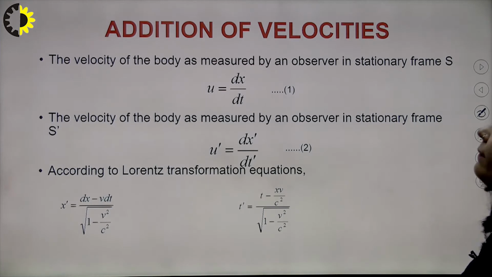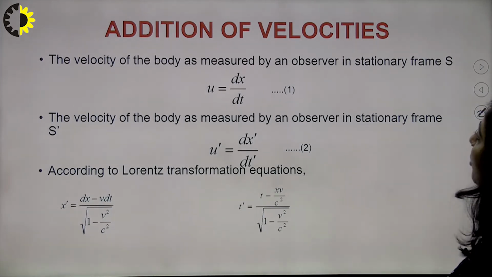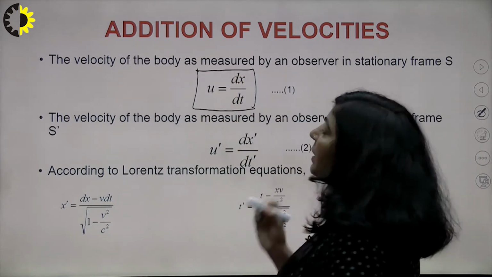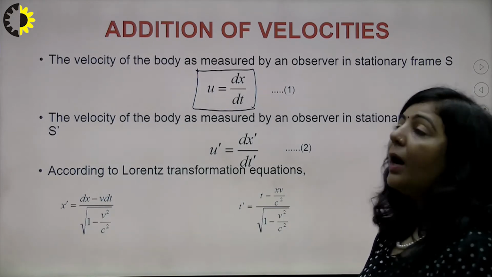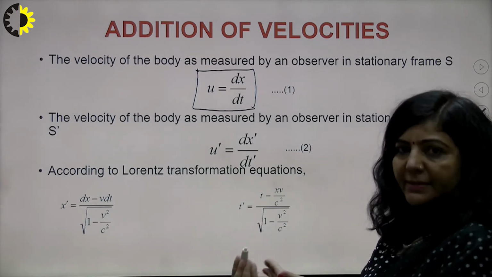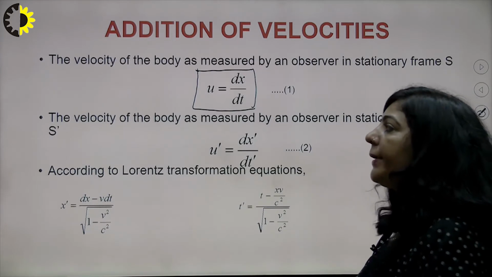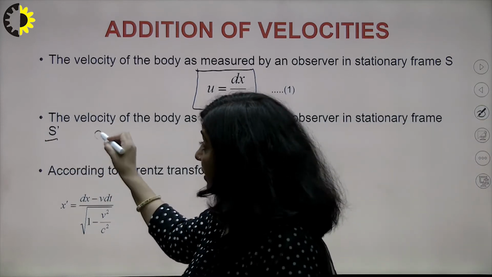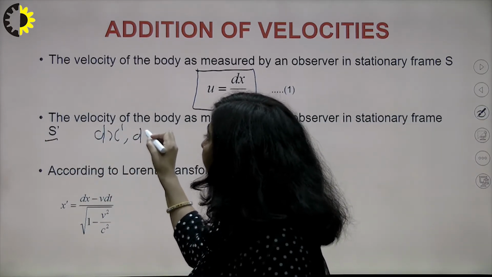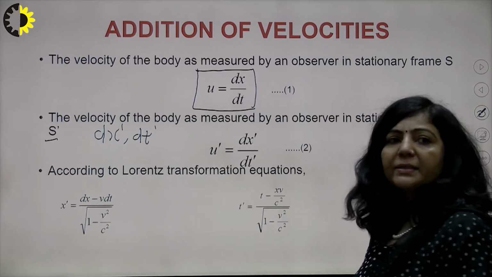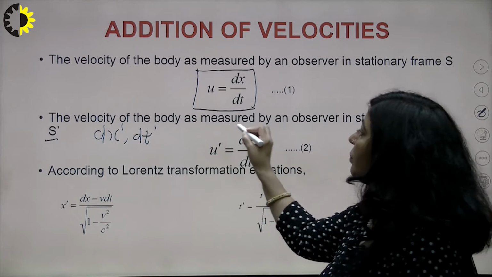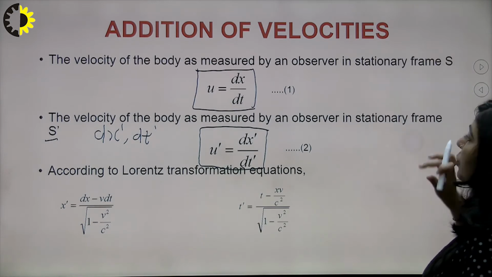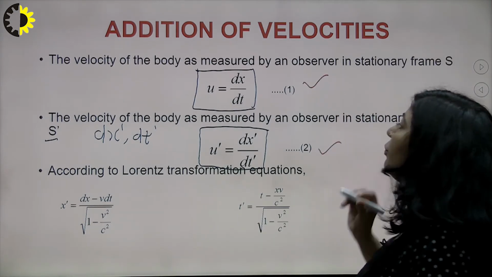So now you have the velocity of the body as measured by an observer in stationary frame S. So you have this, u is dx upon dt. This is the velocity of the particle along the direction of motion. X-axis is the direction of motion here. So u is dx upon dt, and the velocity of the particle observed by an observer in frame S dash: since it travels a distance dx dash in time dt dash, your u dash will be dx dash upon dt dash. So you are getting this equation number 2. Now our objective is to correlate this 1 and 2. So you have to correlate this u with u dash.